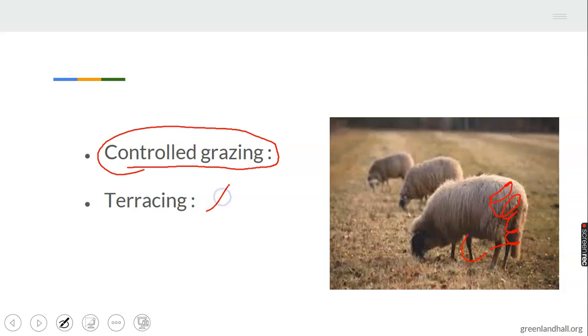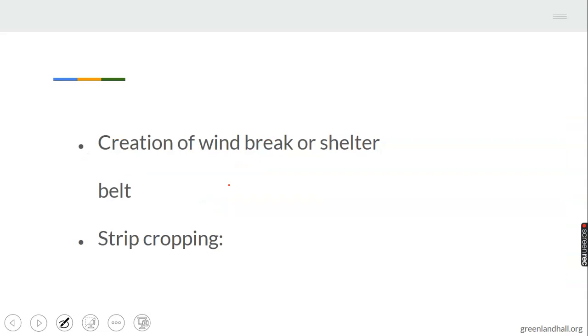Terracing. Terracing is another way of controlling soil erosion. Under terracing, steps are made on slopes to control erosion. That will prevent easy runoff of the water or wind. Let's take note of that. Creation of windbreak or shelter belt can as well control erosion.